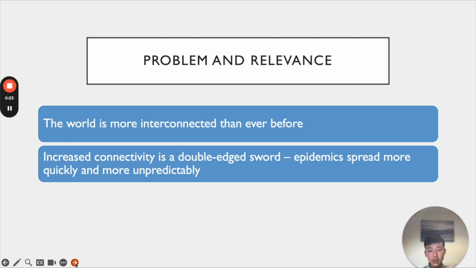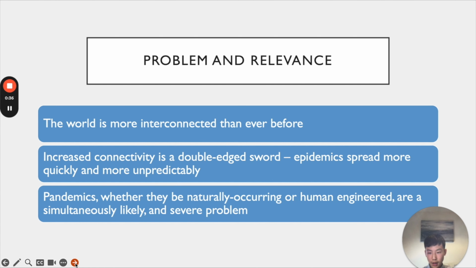However, this increased connectivity is a double-edged sword. Epidemics now spread more quickly and more unpredictably than they did before. For example, the COVID-19 virus traveled to 114 countries within 3 months. Pandemics, whether they be naturally occurring or human-engineered, are a simultaneously likely and severe problem.